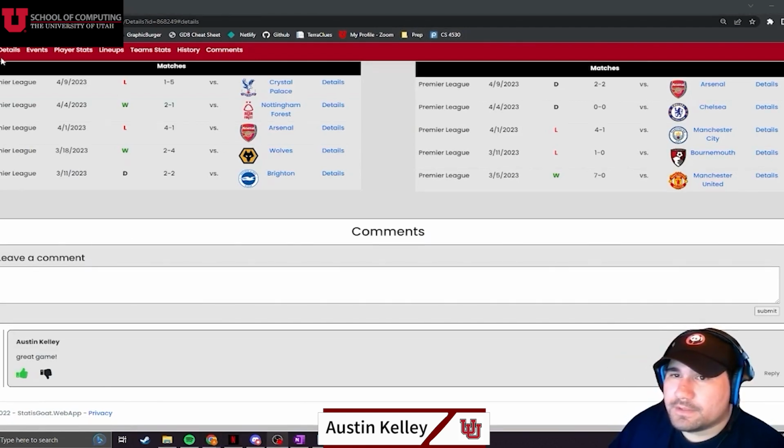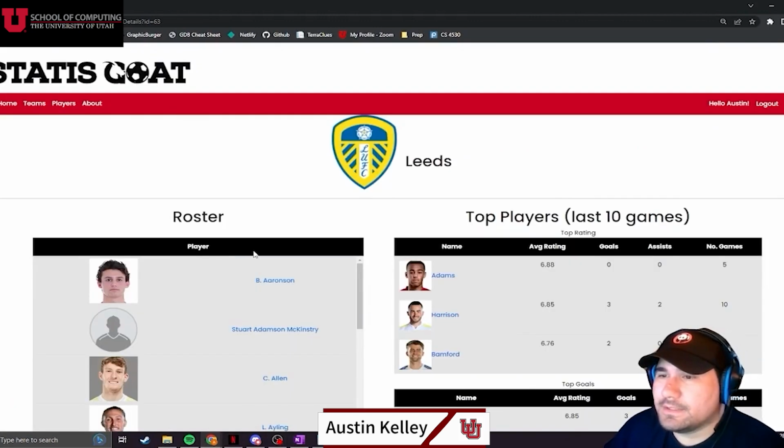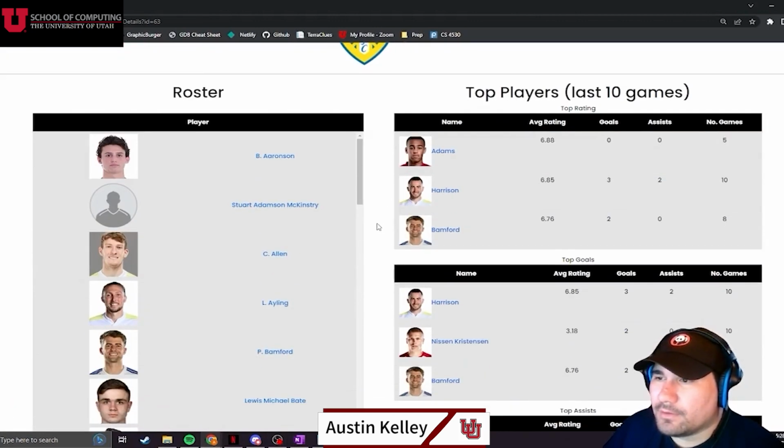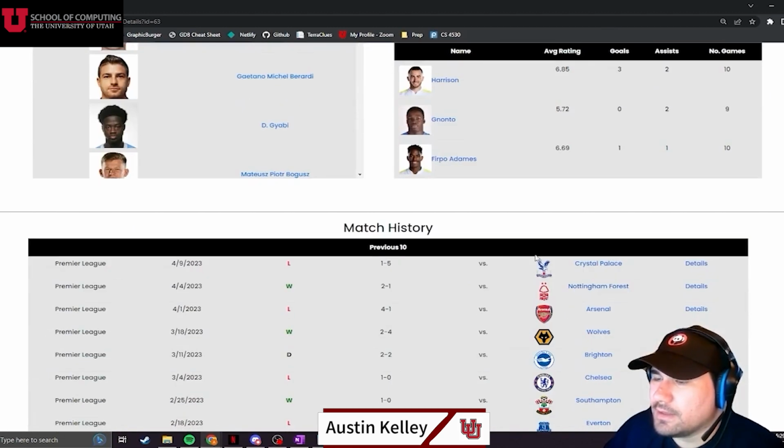Then if we want to learn about a specific team, we can just select them. This takes us to their team's details page. On the left we have their roster, and on the right we have their top players according to a few different stats such as rating, goals, and assists.